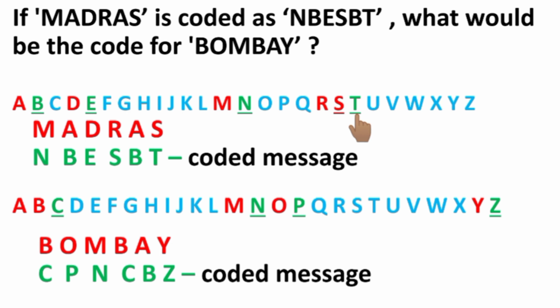Successor is nothing but the next one, the next letter. By using this logic, let's write the coded message for the word BOMBAY.